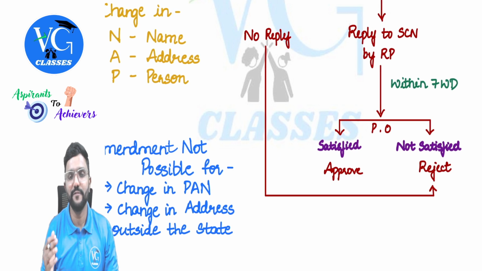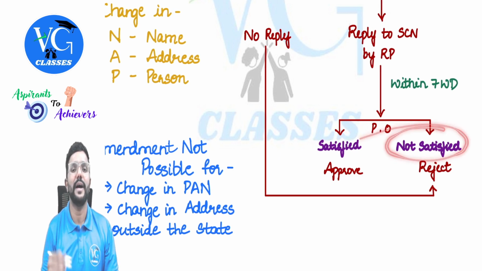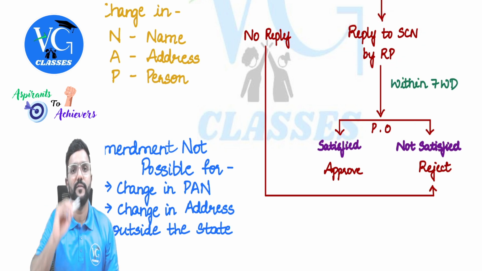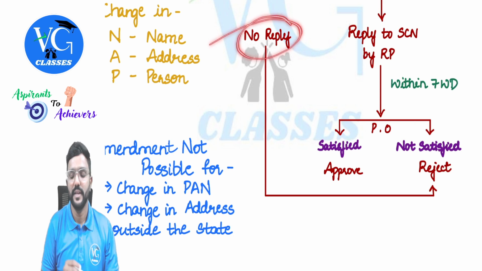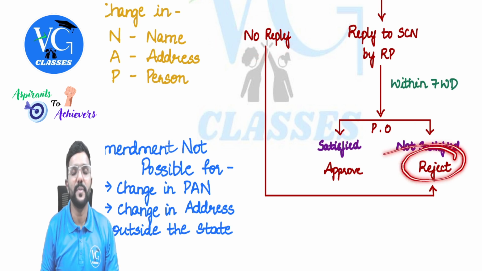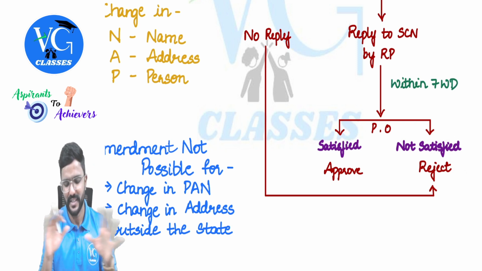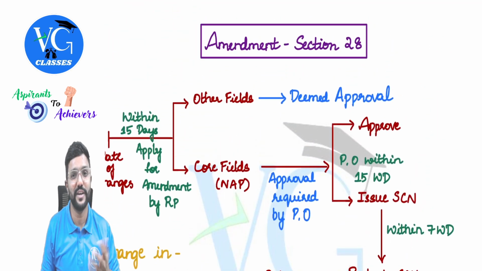Okay. So what if the reply is not satisfactory to the proper officer? Or else the registered person didn't reply to the notice at all, no reply. In both these cases, the proper officer can reject the amendment, guys. He can reject the amendment. Got it? Yes, very simple procedure. This is what is actually covered in section 28.